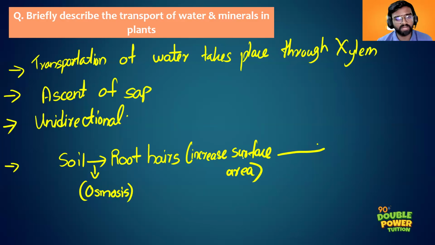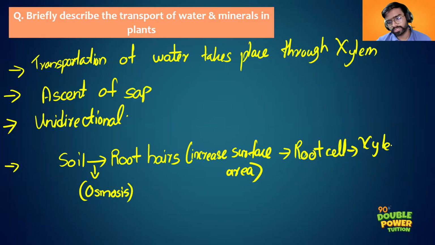By osmosis they will enter into the root hairs. The root hairs will increase surface area, and from the root hairs they will move into the root cells, right? From the root cells they will move into the xylem, and through the xylem they will reach the plant parts, right? When you're writing this in the form of a paragraph, what happens?